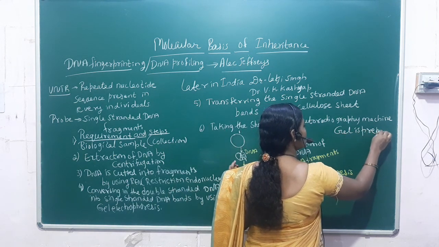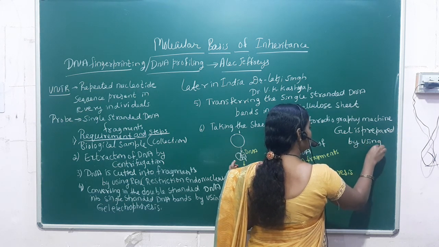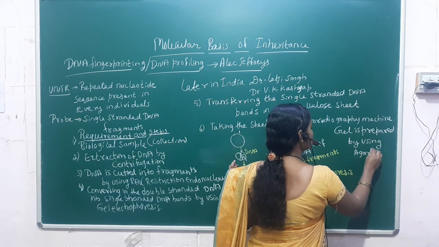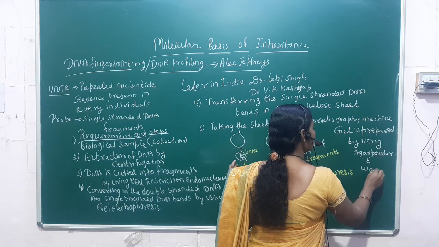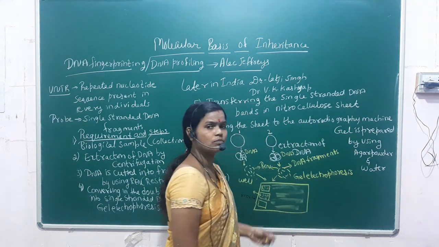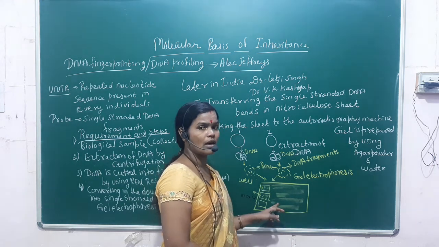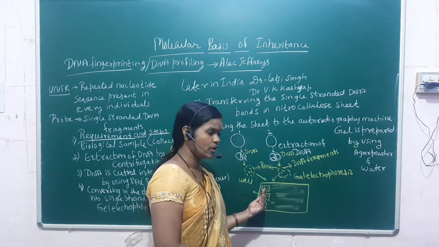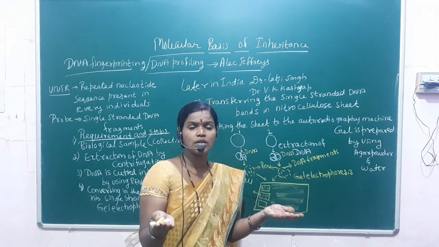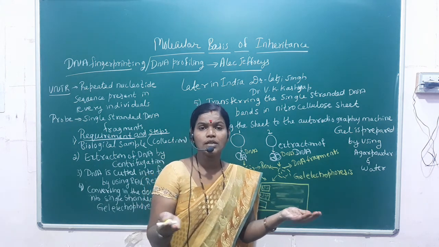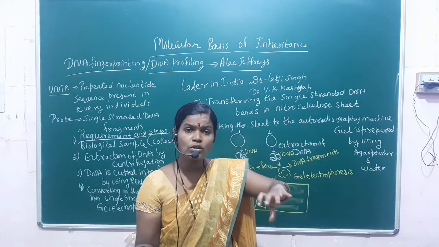Gel is prepared by using agar powder and water. How is the gel prepared? Gel is prepared by using agar powder and the water. That is called as what? Agarose. So agarose we are going to put in this. After putting the agarose gel, it is a tray. Where are we putting the agarose gel? It is in the tray, plastic tray we can say. In the plastic tray, we'll pour the agarose gel.